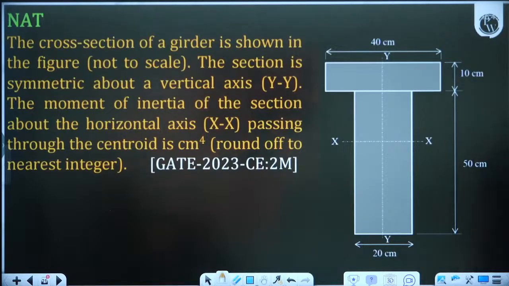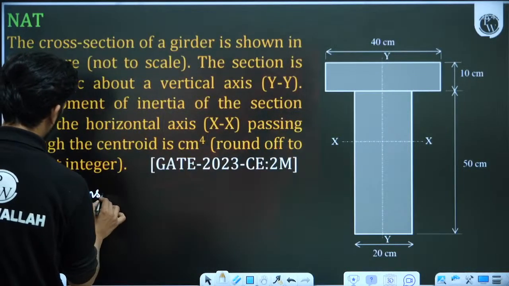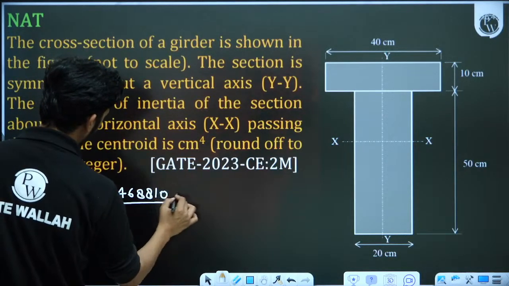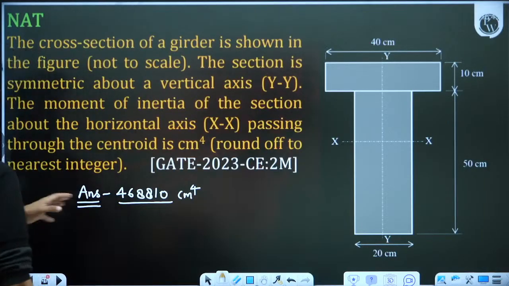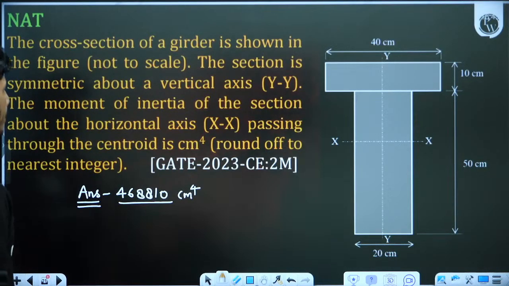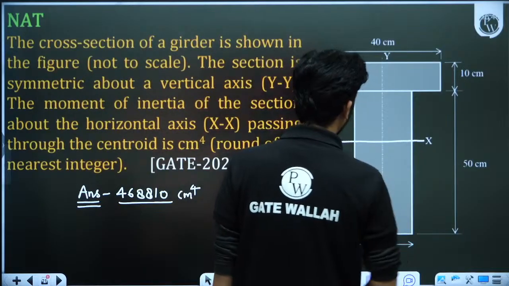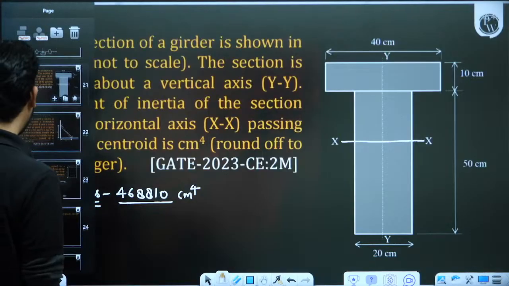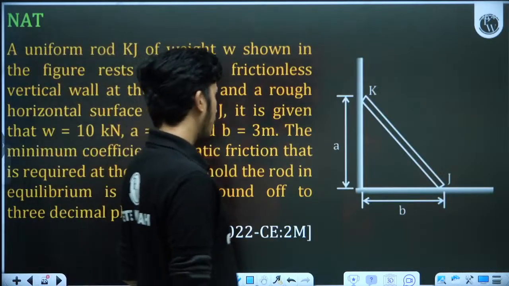So the answer of this question is 468810. Answer is 468810 centimeter raised to the power 4. This is the answer, so you can check also. Moment of inertia about this axis, this x-axis. Okay, I think you can do this question, so I'm not solving this question. You can directly solve.